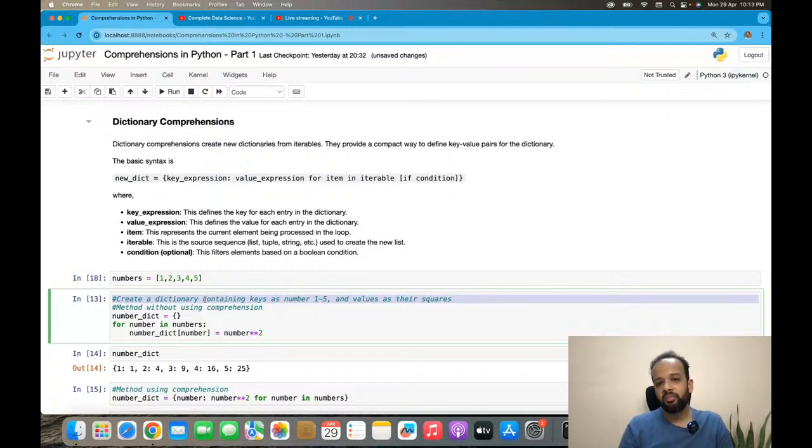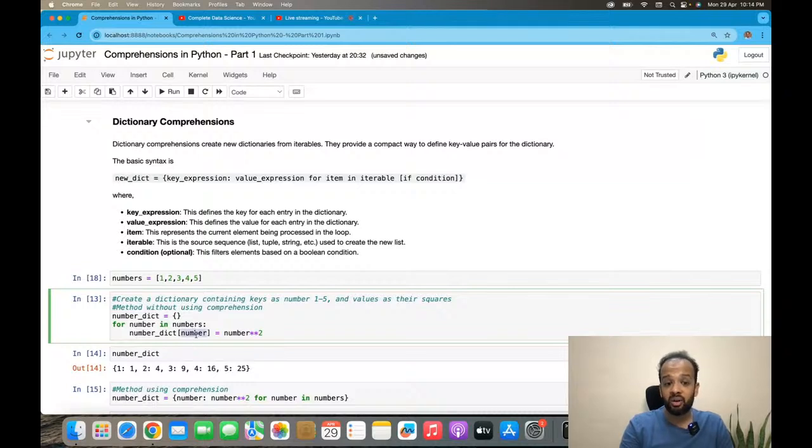Now, without using comprehension, first I will initialize the empty dictionary. Number dict is empty. So remember, this is a dictionary. Then I will iterate for number in numbers. This is how you actually add elements to a dictionary. Remember this. Number dict, which is an empty dictionary, I am basically calling the key. So number is the key. So it's empty.